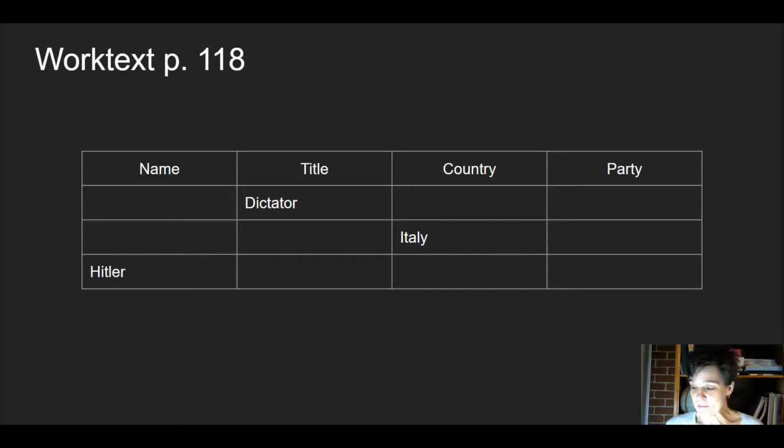Anyway, we're going to go ahead and work on lesson 89 this morning in Heritage Studies. So this that you see on the screen was page 118 that we had finished last week, I think, last Friday, whatever day that it was. And this was the top of the page. Remember how we filled out the information about the three leaders of three of the prominent countries during World War II.